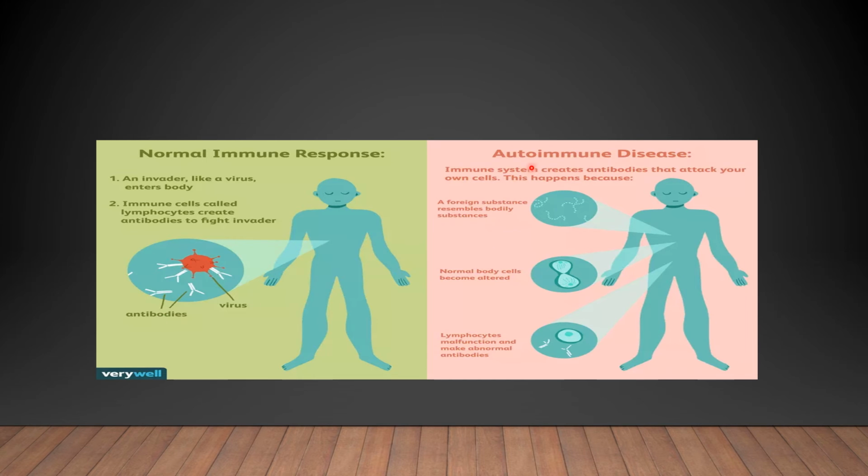Whereas in autoimmune diseases, the immune system creates antibodies that attack your own cells. This happens because a foreign substance resembles bodily substances. Normal body cells become altered. Lymphocytes malfunction and make abnormal antibodies.